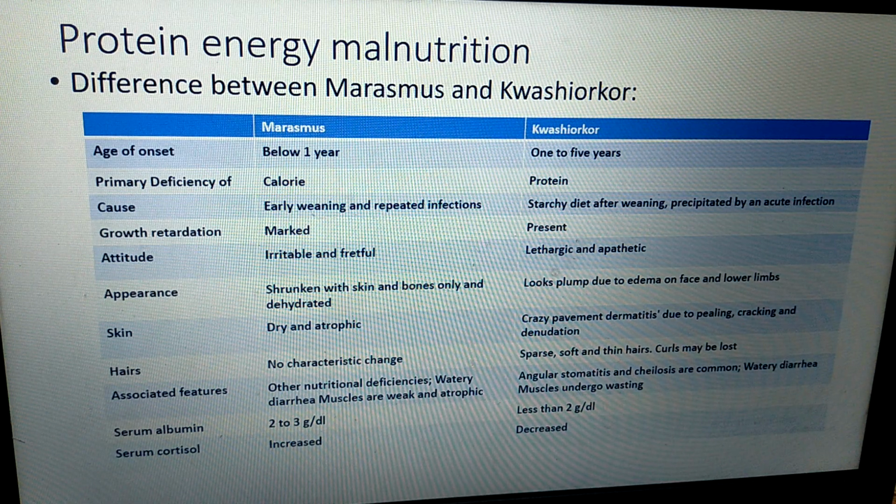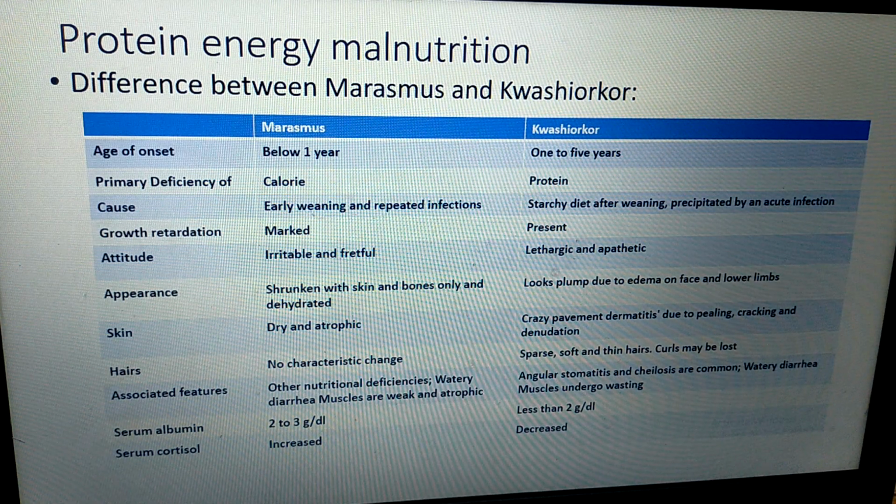Skin of a marasmic patient is dry and atrophic, whereas in Kwashiorkor, the skin shows greasy pavement dermatitis due to peeling, cracking and denudation. Hair in marasmus shows no characteristic changes, but in Kwashiorkor, hairs are sparse, soft and thin. Curls may be lost.